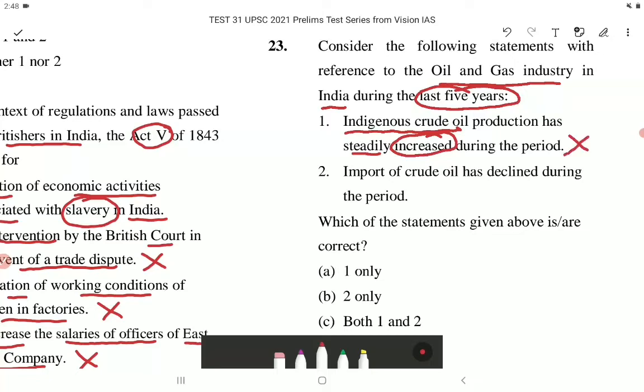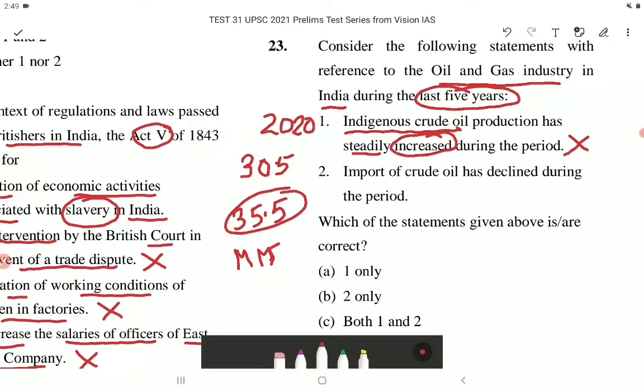So in the financial year 2020, crude oil production in India stood at 30.5 million metric ton, which is lower than the production of 35.5 million metric ton during 2015-16.